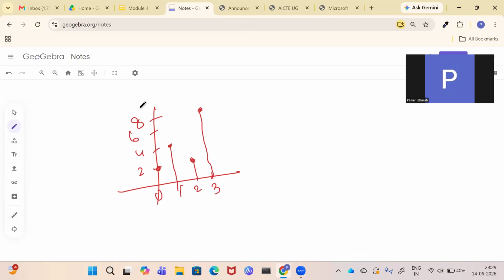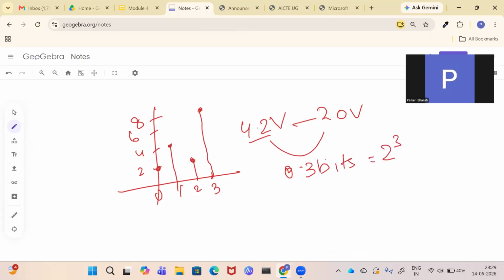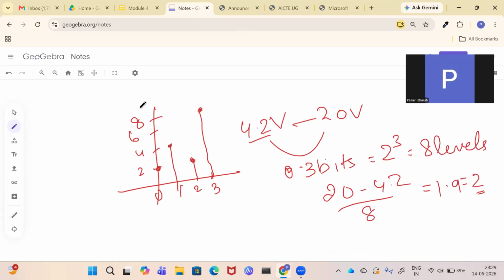How did we decide the levels? We saw the range of the full signal. The signal was starting from 4.2 volts to 15 volts, or 20 volts it was. Now we wanted each level to have 3 bits. 3 bits is 2 to the power 3, that is 8 levels. These 8 levels should be equally designed. So 20 minus 4.2 divided by 8 gave approximately 1.9, which I have taken as 2 for now. So each level should have a difference of 2.